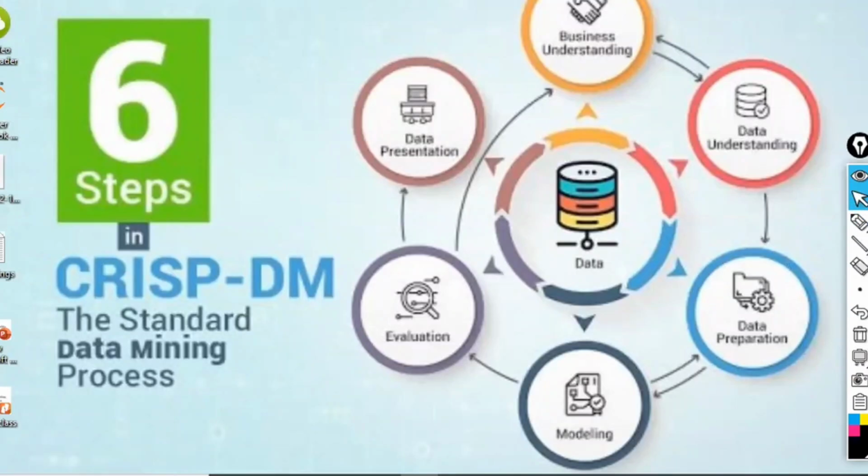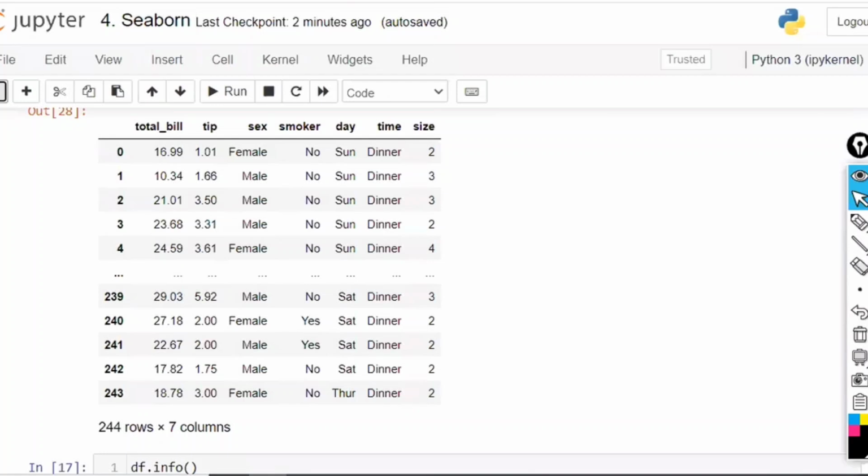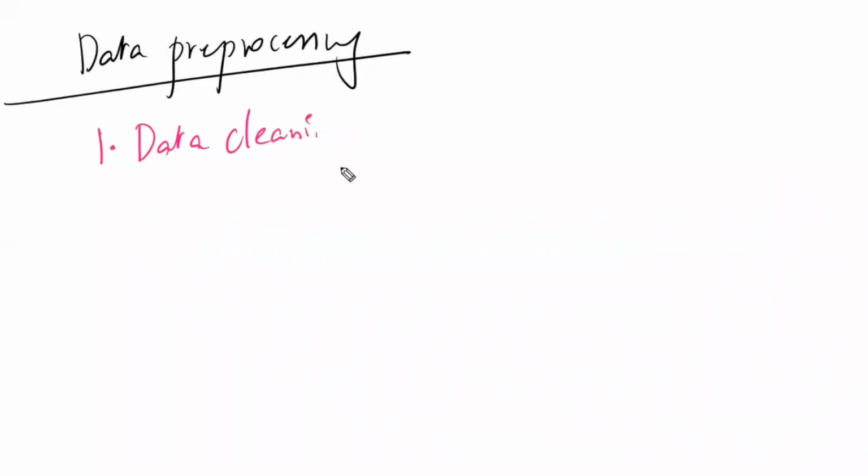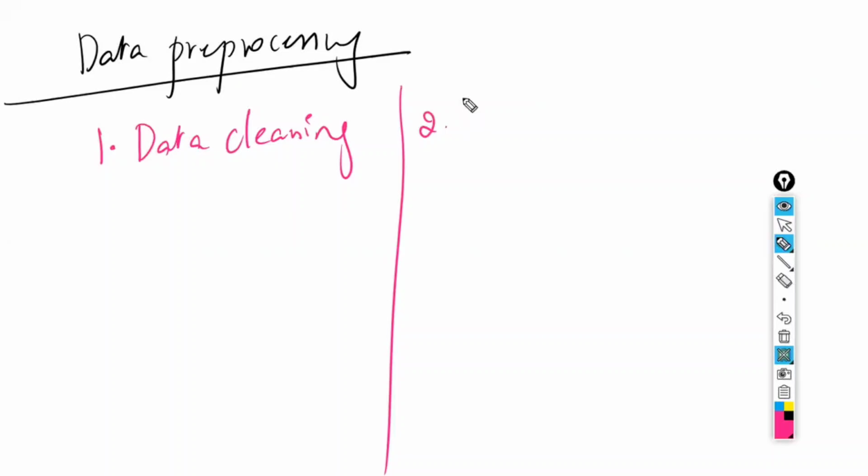Is that clear, guys? Now, in data pre-processing, the first step we are going to work on is called data cleaning. The second step we are going to do is called data wrangling.